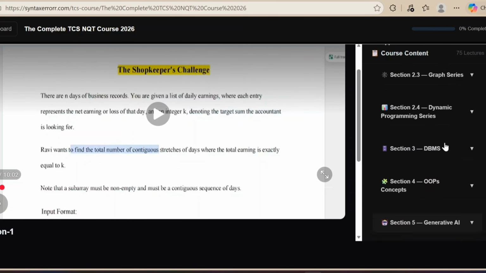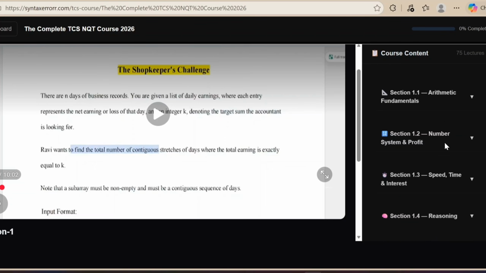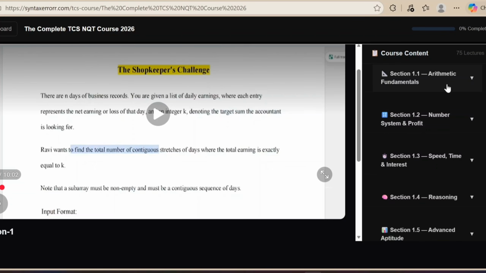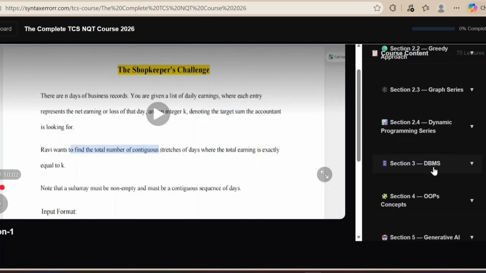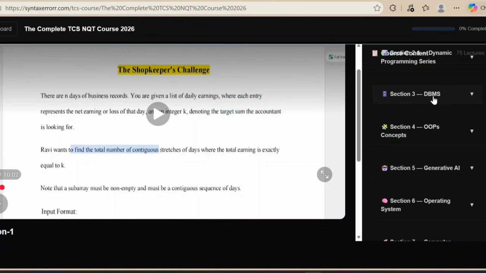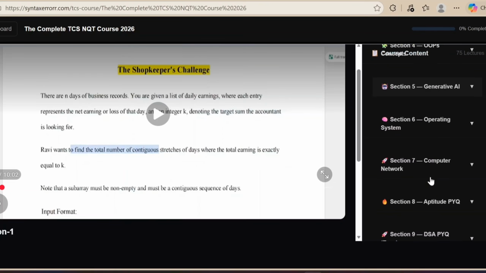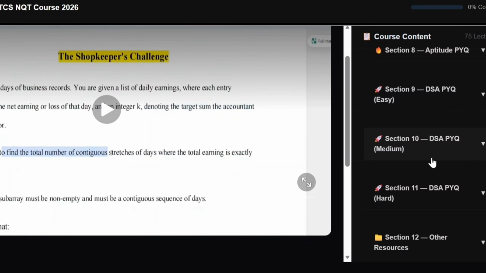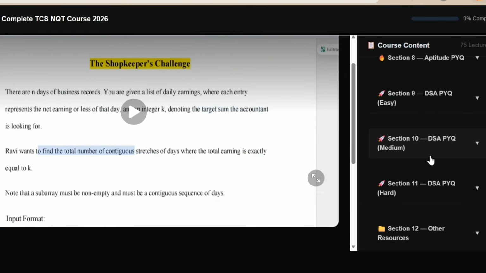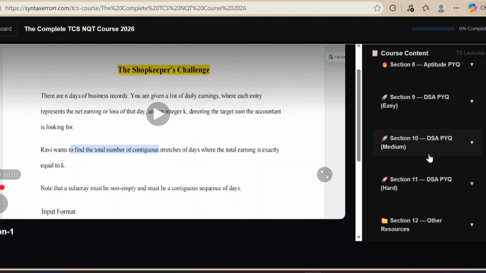Fine. Means that in this single course, we are providing you the video lectures of all the chapters as well, the video lectures of all the DSA chapters as well, the video lectures of all the computer science fundamentals as well, and the video lectures of all the PYQs as well, along with TCS NQT PDFs and notes and assignments. Fine. So yeah, that's all about the course, and you can explore more after enrolling in this course. Fine. So all the best for your TCS NQT examinations.